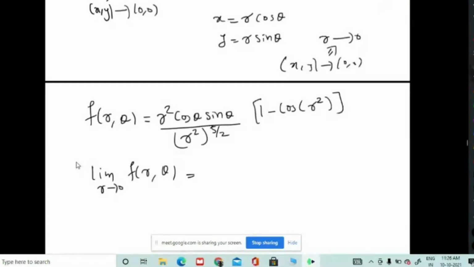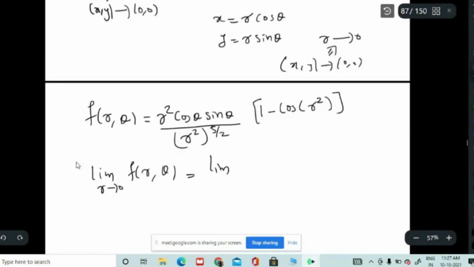Here you have r raised to 5 in the denominator, and r square in the numerator, so I can rearrange, and it will be the limit as r tends to 0 of cos theta sin theta times (1 minus cos of r square) by r cube.